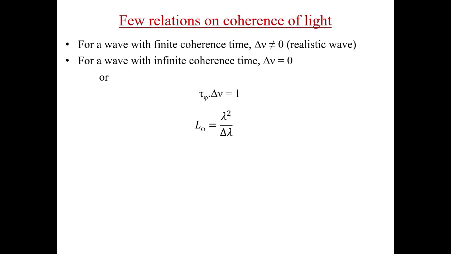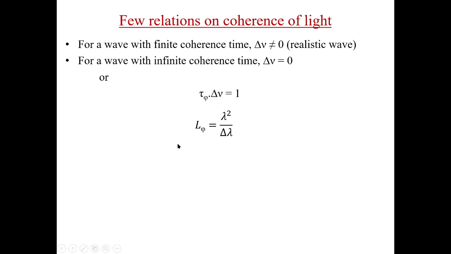The bandwidth in terms of frequency is theoretically zero for a wave with infinite coherence, while that for a wave with finite coherence time is non-zero. The coherence time and frequency bandwidth are related as shown here, or we can say that the coherence time and frequency bandwidth are inversely proportional to each other.